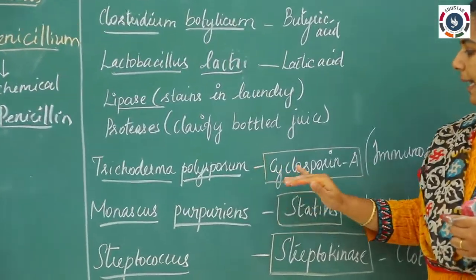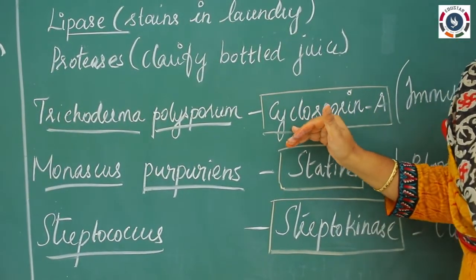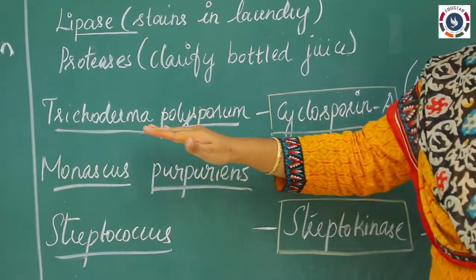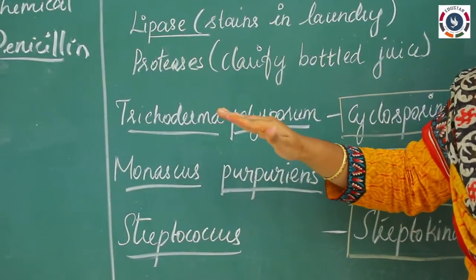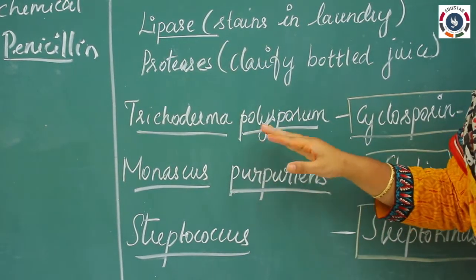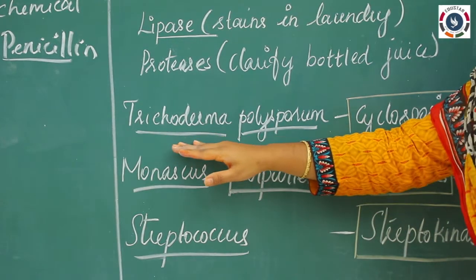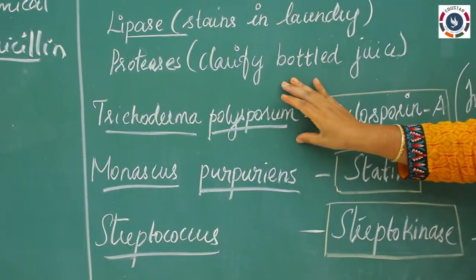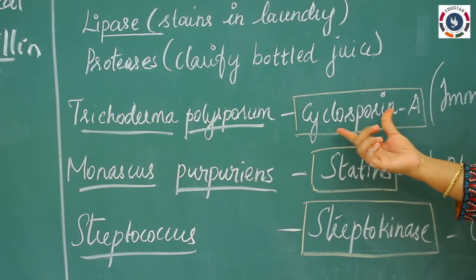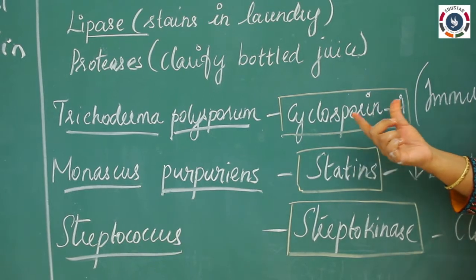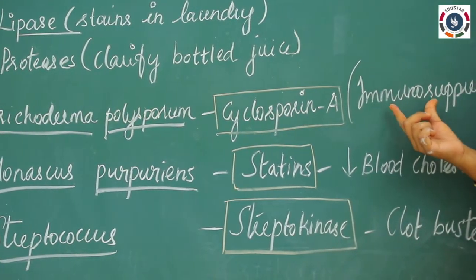That is, we know that cyclosporin is a medicine available from the fungus Trichoderma polysporum. Okay, Trichoderma is a fungus which is used in medicine, and we are also using it as a biopesticide. I will tell it a little later. So Trichoderma polysporum, you have to remember the name correctly, can produce a compound, cyclosporin A. This cyclosporin A acts as an immunosuppressor.